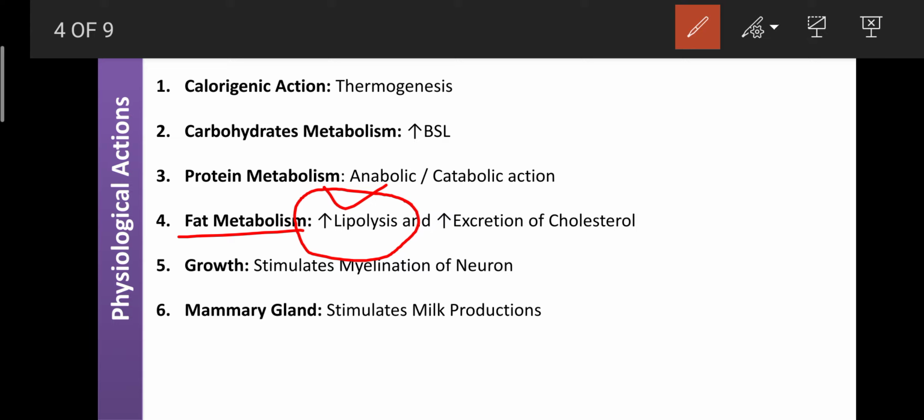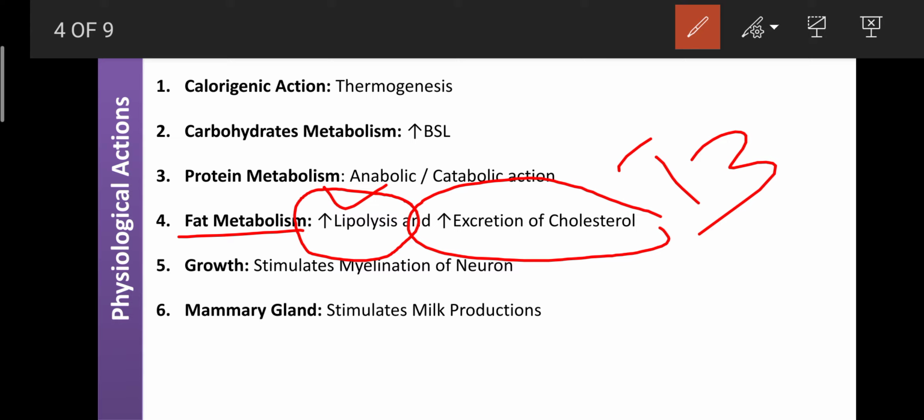On another side, the same thyroid hormones can enhance the excretion of cholesterol from the blood. These are beneficial effects. If any person has excess cholesterol in the blood and that condition is not corrected by many drugs, then if the therapy has failed, your helpful drug is T3.